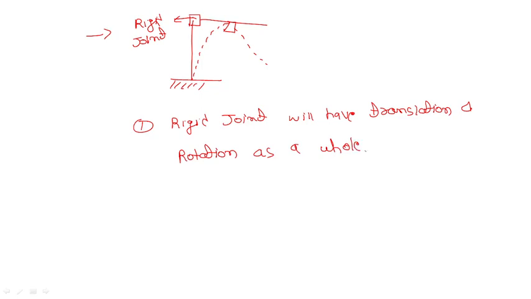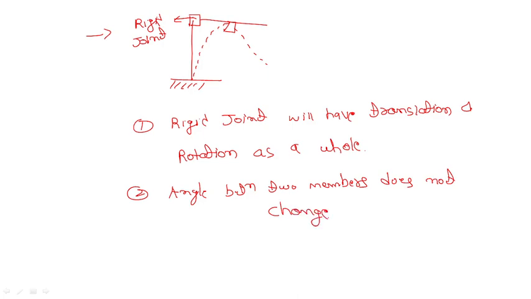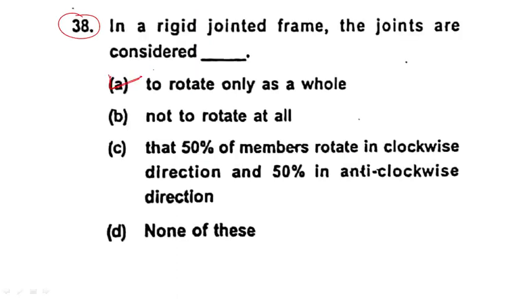In a rigid joint, what will happen? The angle between two members does not change. These are very important points, you have to remember. Why am I writing all these important points? If I am writing, then you also write them once in your notes so that you can understand easily. So the answer for this question is to rotate only as a whole.